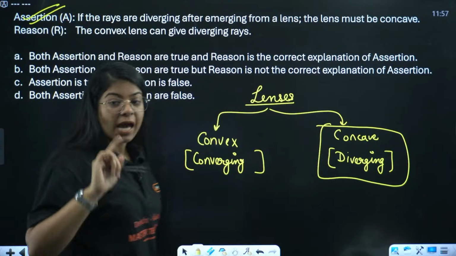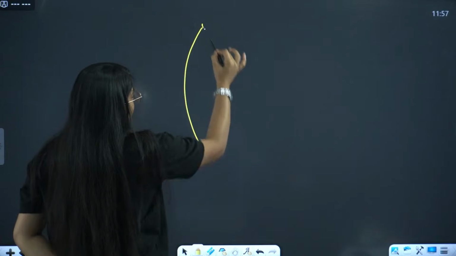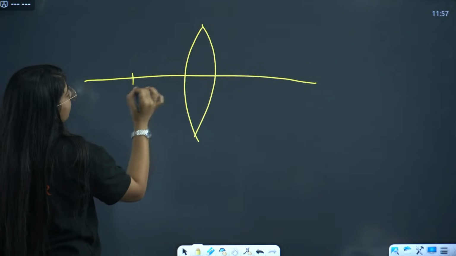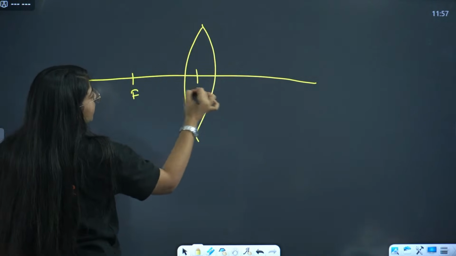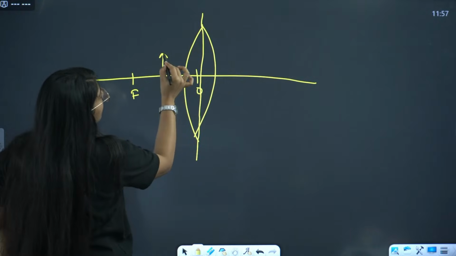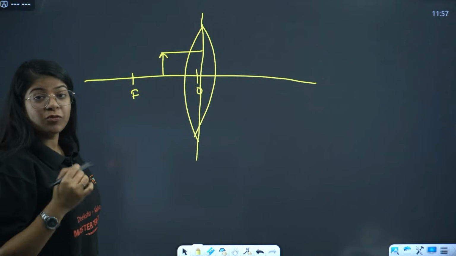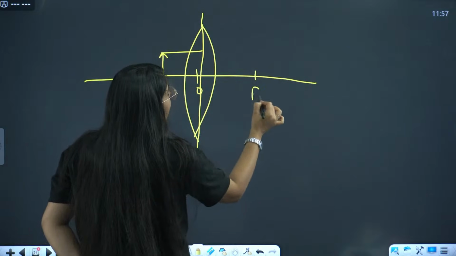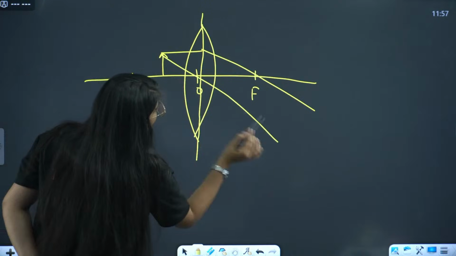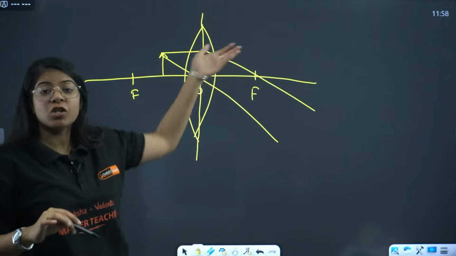See, I know why you are confused. Let us make the 6th case of convex lens, right? That's why you are confused, correct? So what is happening? The object is between focus and optical center. So this is my object, right? In here, a ray goes parallel and passes from the focus. Another ray goes and passes from the optical center, right?